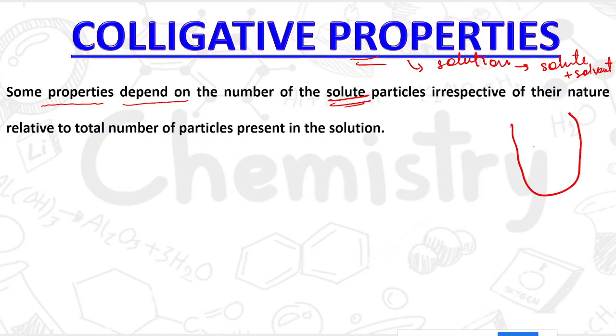Suppose this is a solution, and in this there are some number of solute particles, suppose 2, 3, 4, then these properties depend on the amount of the solute which is added to a solvent. So these properties depend on the number of solute particles irrespective of their nature, relative to the total number of particles present in the solution. Certain properties are dependent on the number of solute particles present in a solution. Now, what are those properties?